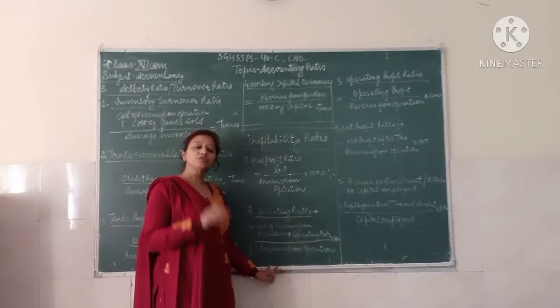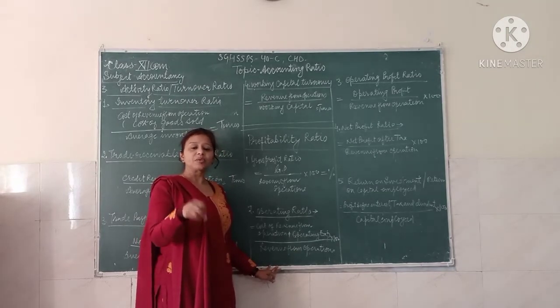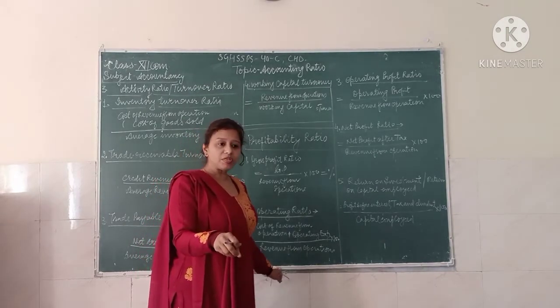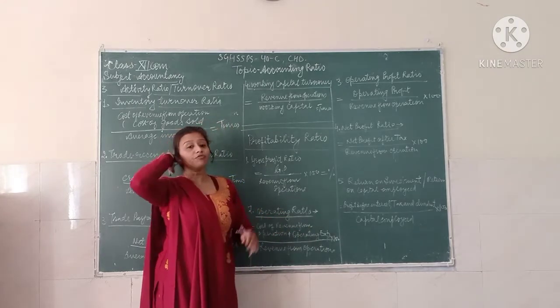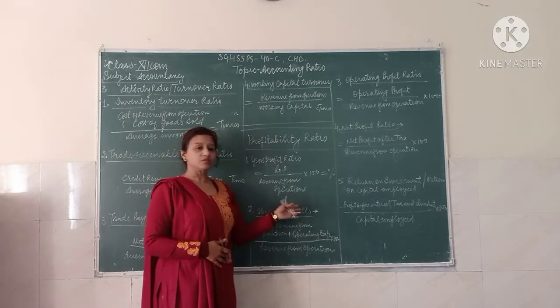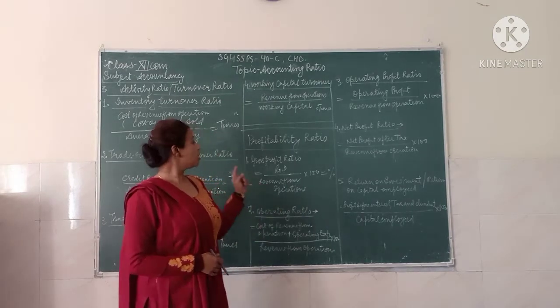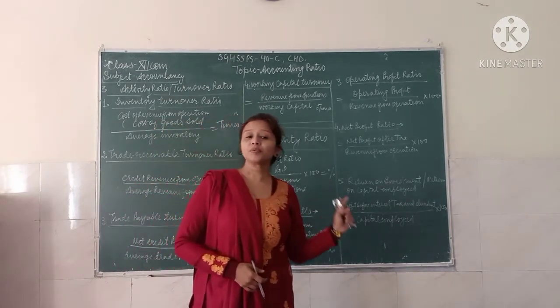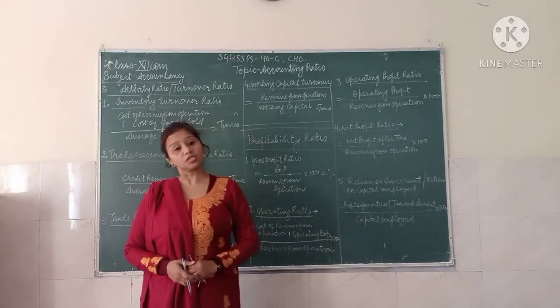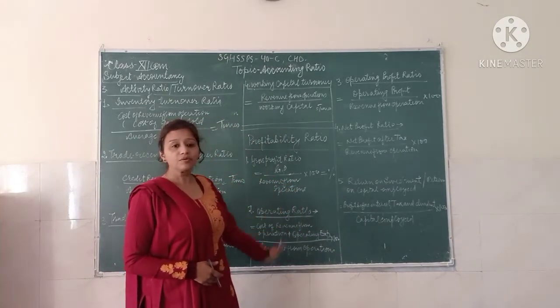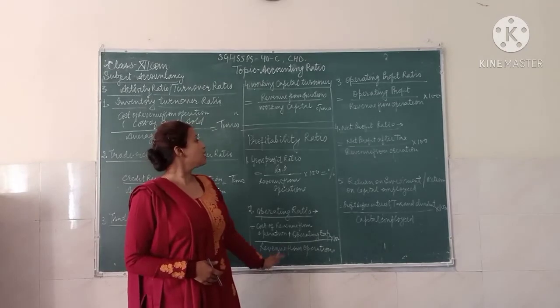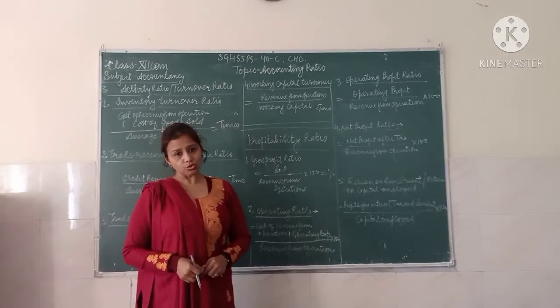We are trying to make the relation between the revenue from operation and the different kinds of profit in the business. When you calculate this ratio, the expression comes in percentage. We have five different kinds of ratio when we calculate the profitability ratio of the business.